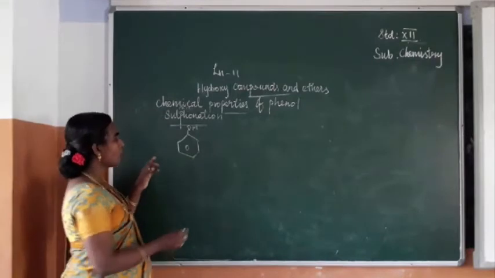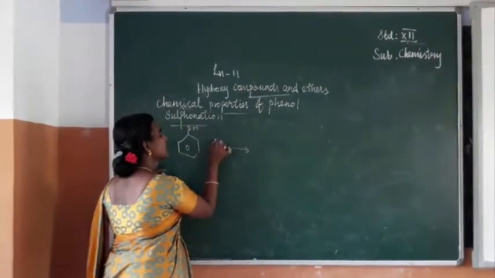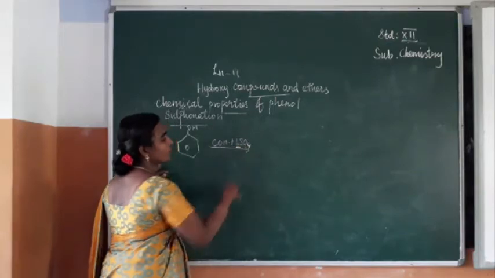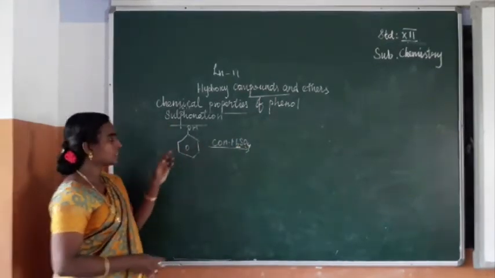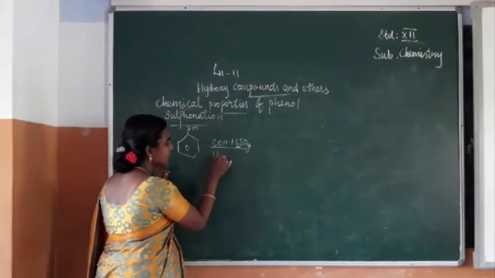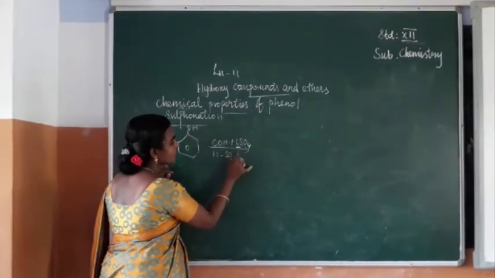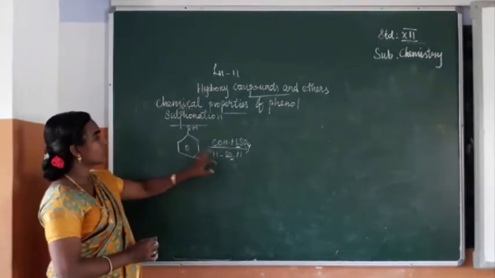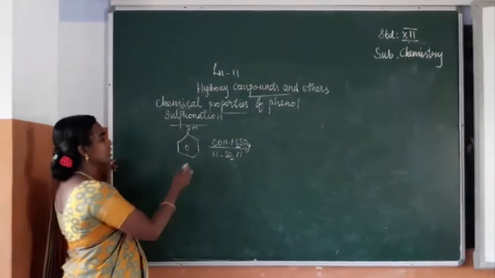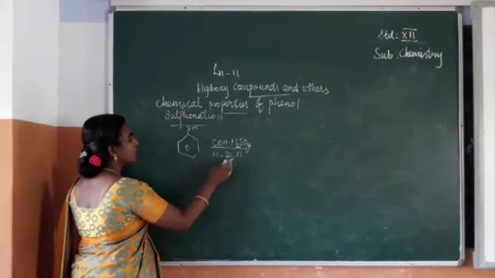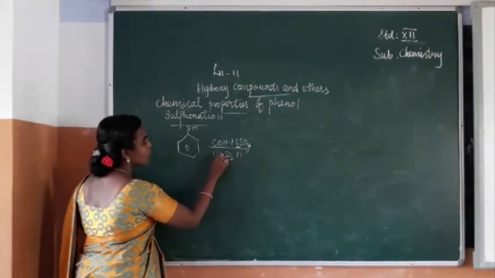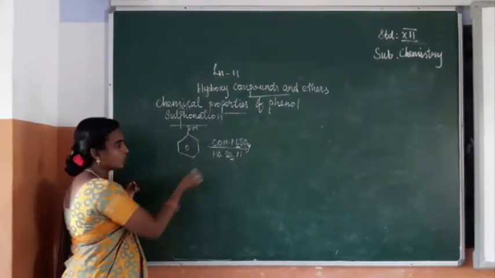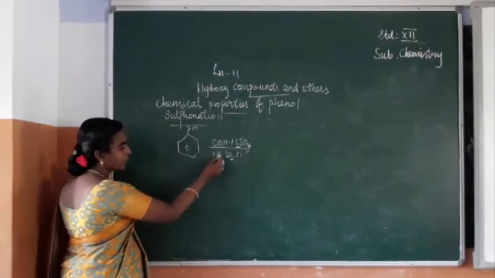This, on reaction with concentrated sulfuric acid, H2SO4, we can split it like this, HSO3H. So this on reaction with this, we are getting OH and H2SO4, so OH and SO3H.